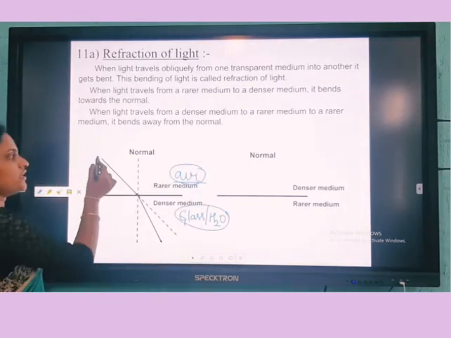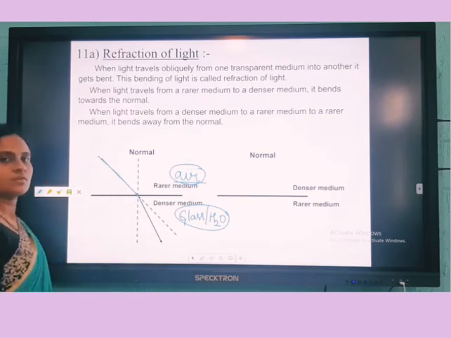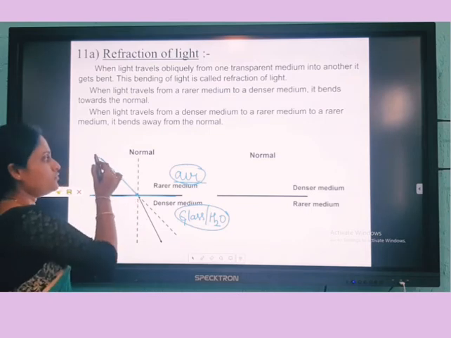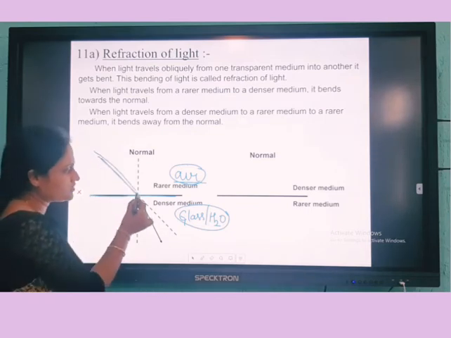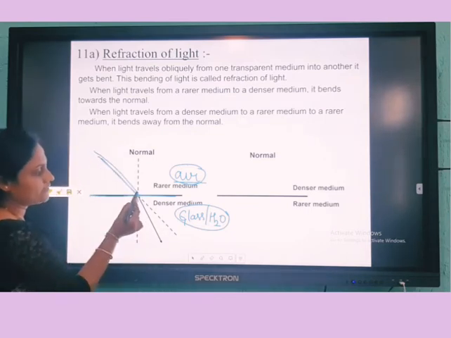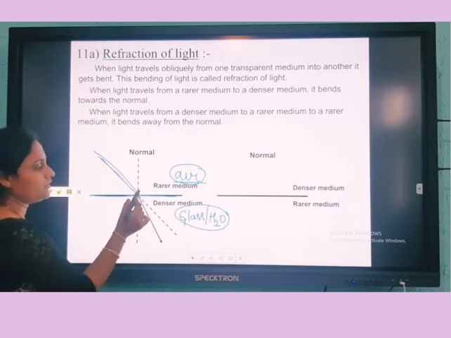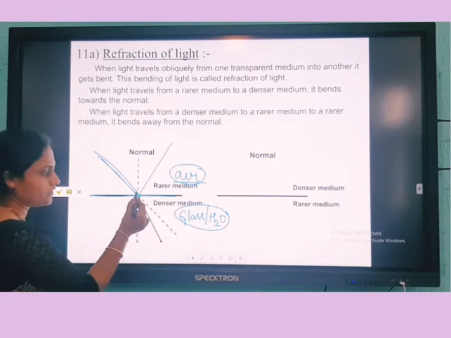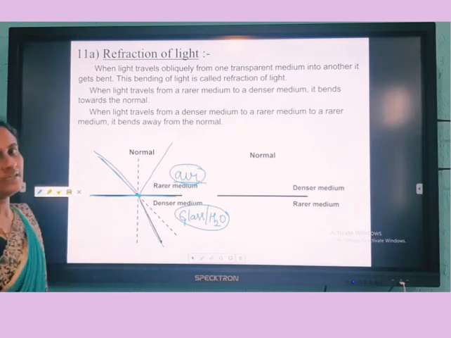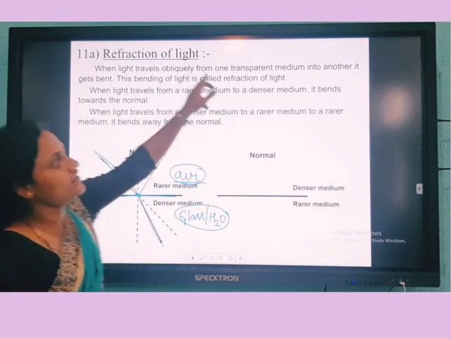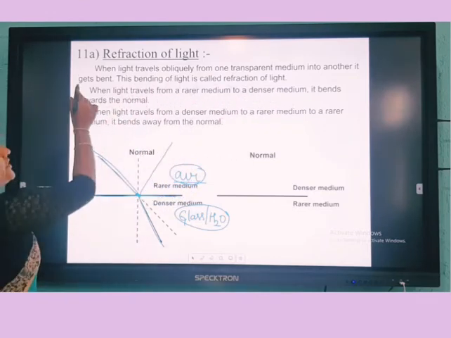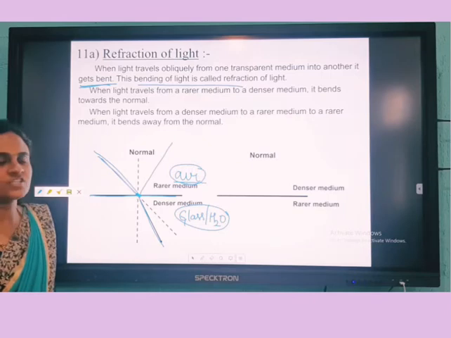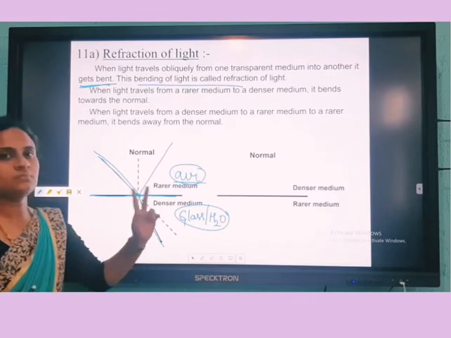So a ray of light is incident on this. Consider this is water. From air, if the ray of light is incident on this, in reflection it was reflecting like this, that is bouncing back. But in refraction, it gets bent like this. That is, from one transparent medium into another, it gets bent. So this bending of light is called refraction of light.